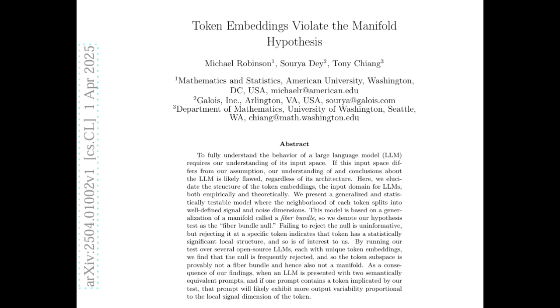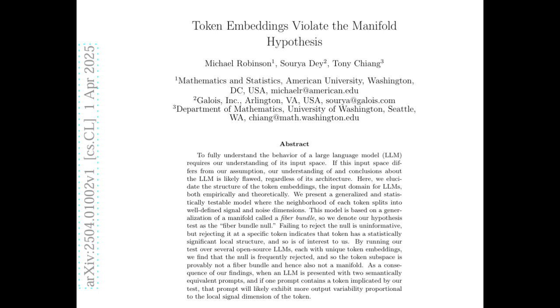So they also talk about this thing called the fiber bundle hypothesis. What is that all about? It's kind of like a more flexible way of thinking about the structure of the token space. So instead of one smooth manifold, it proposes that there might be a local split into different types of dimensions around each token. Okay, so it's not just one big smooth surface, it's more complex. Yeah, so imagine for each word, there's a primary direction representing the core meaning of that word. We'll call that signal. And then there are other dimensions that represent different nuances or different contexts the word can appear in, which we'll call noise.